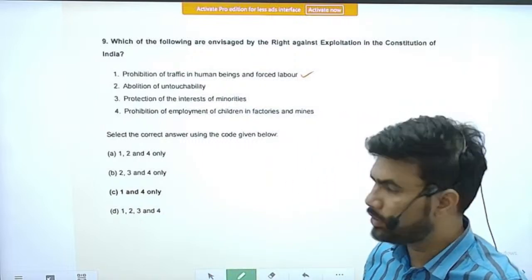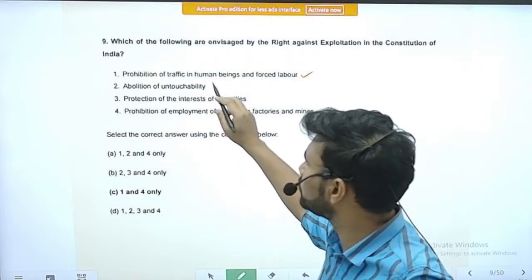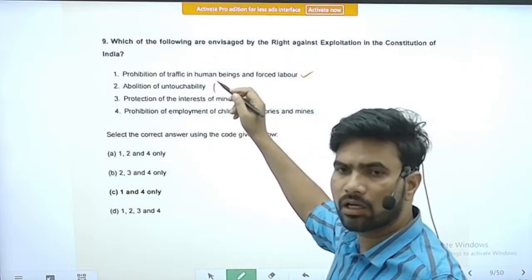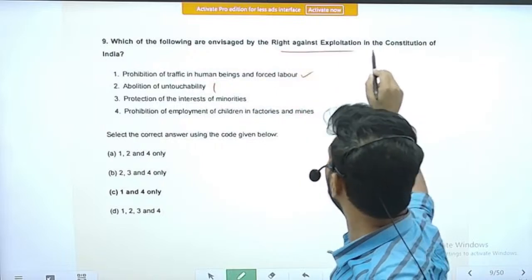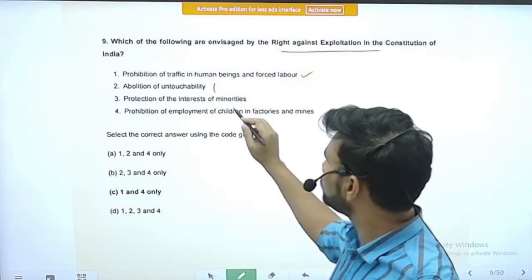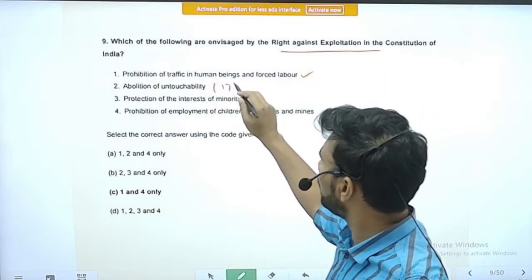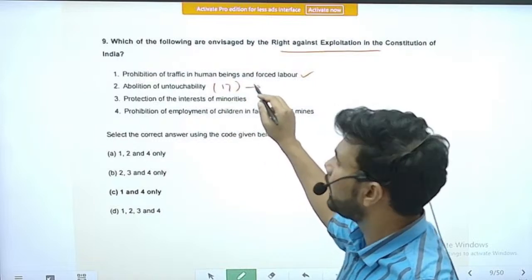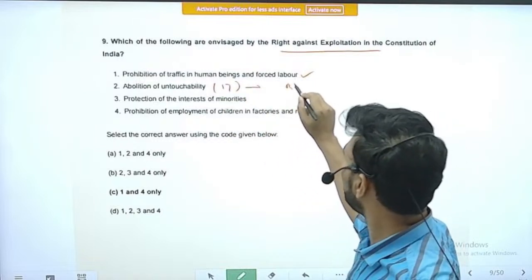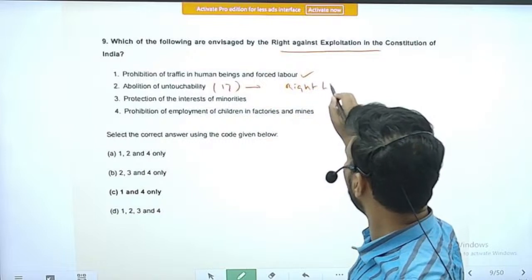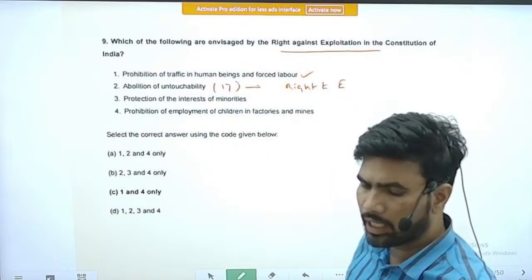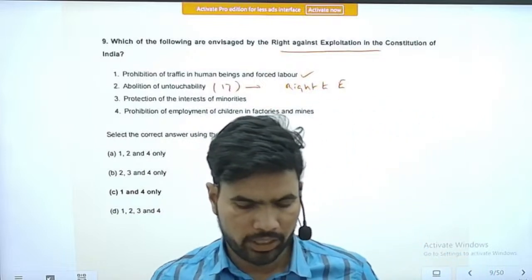Abolition of untouchability. Yes, this is there in the Constitution, but it doesn't constitute the right against exploitation. So untouchability is mentioned in Article 17 of the Constitution. It comes in the right to equality part, not in the right against exploitation.